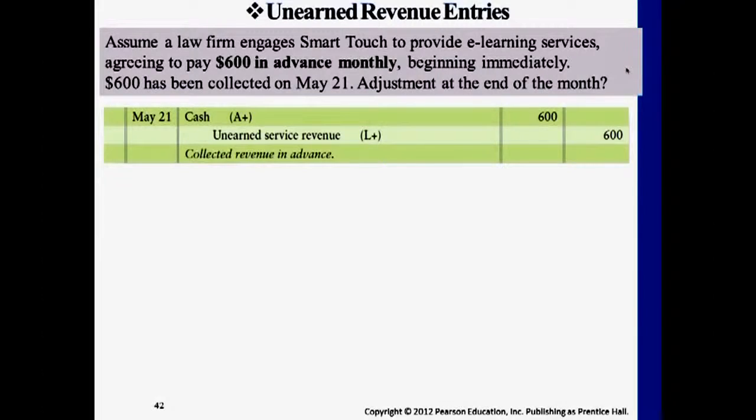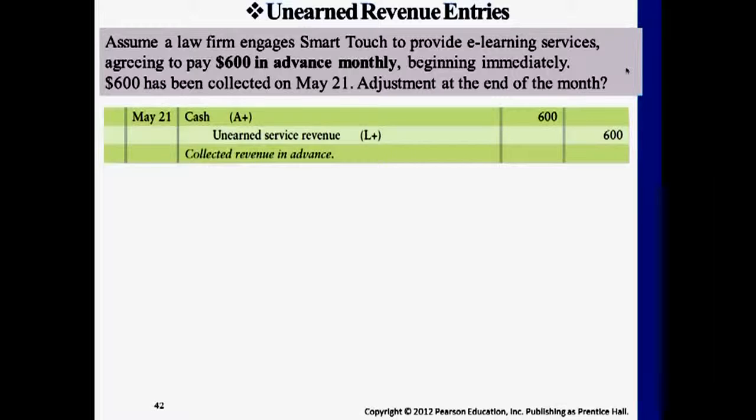Assume a law firm engages, again, Smart Touch to provide e-learning services, agreeing to pay $600 in advance monthly. So the cash will be received by the e-learning Smart Touch company before they actually provide the e-learning service. Earlier, on May 21st, you see this entry here, collecting cash and generating a liability account because they haven't actually provided the service: unearned service revenue. Remember, we record journal entries as it happens. Even though we haven't provided the service, since we have cash today, we need to record this in a journal entry. So in this case, it's not a regular service revenue yet, it's a liability.